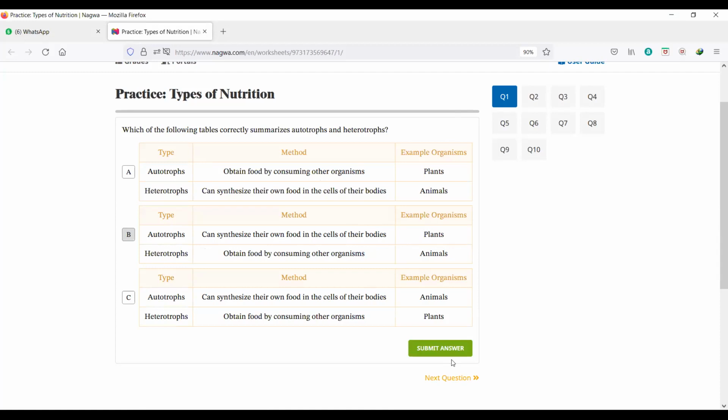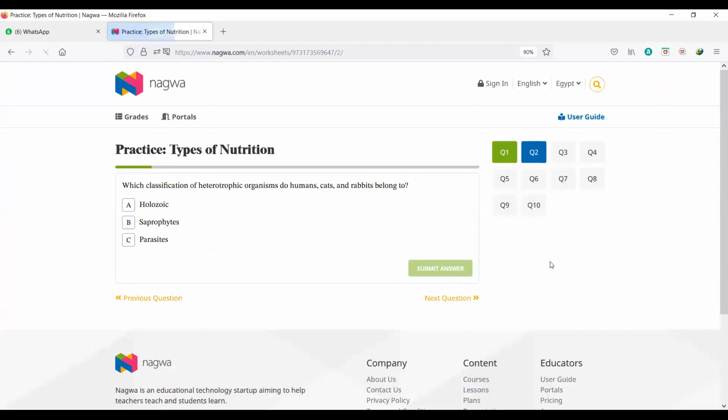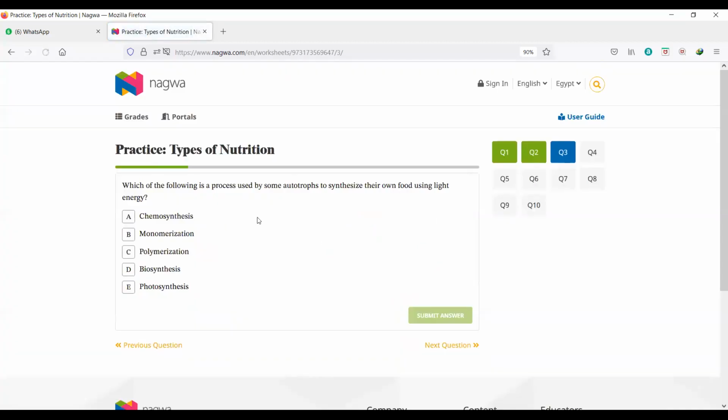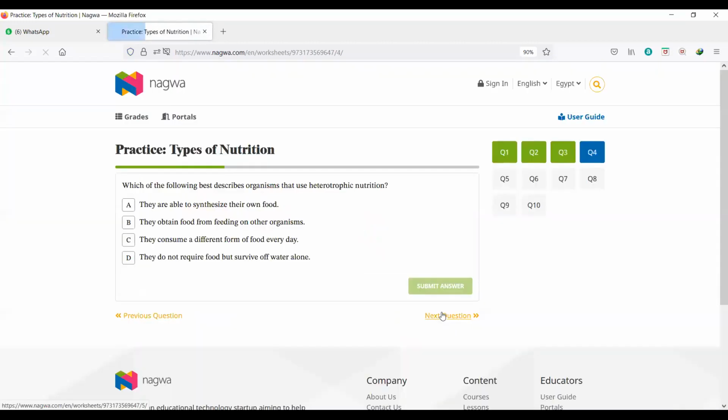Okay, give me a second. Here we go. Next question. Which classification of heterotrophic organisms do humans, cats, and rabbits belong to? Holozoic, because they are omnivores. So they are holozoic. Which of the following is a process used by some autotrophs to synthesize their own food using light energy? Photosynthesis. They make their food using the sun.